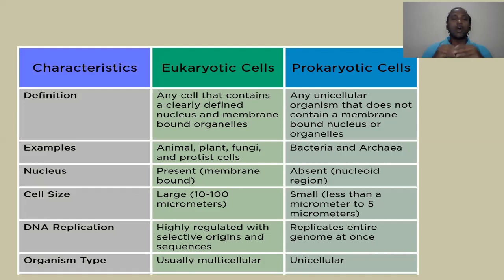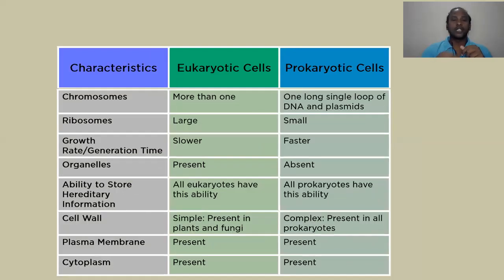And organism type: obviously eukaryotes are multicellular, meaning more than one cell can be present. If you take humans, the human body is composed of trillions of cells, around 100 trillion cells. But prokaryotes are unicellular, only a single cell is present in these organisms. And if you take chromosomes, definitely more than one chromosome is a typical feature of the eukaryotic cell, whereas in the prokaryotic cell there is one long single loop of DNA, which is nothing but a single chromosome.